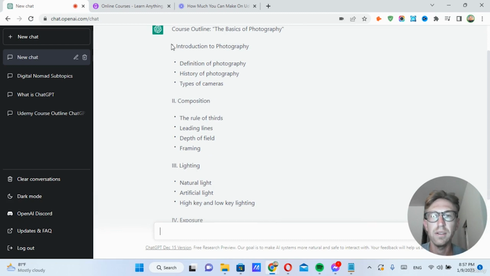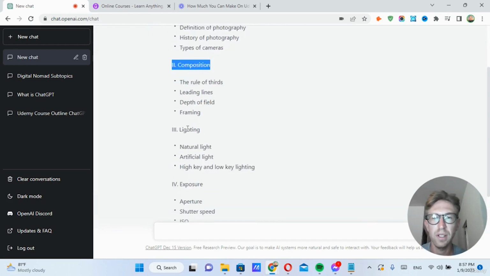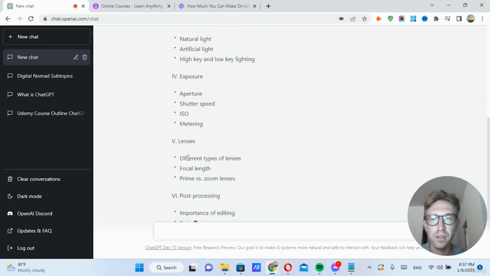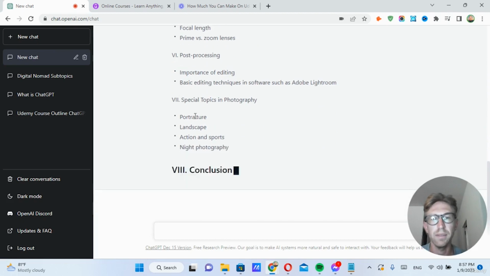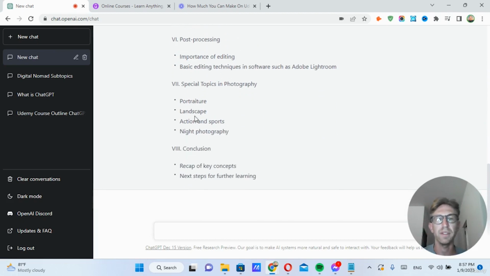So here's the course outline generating, the basics of photography. We've got section 1, introduction of photography, section 2, composition, lighting, exposure, lenses. These are all really, really good, especially if you're a photographer. You know that these are all important topics to discuss in a course.